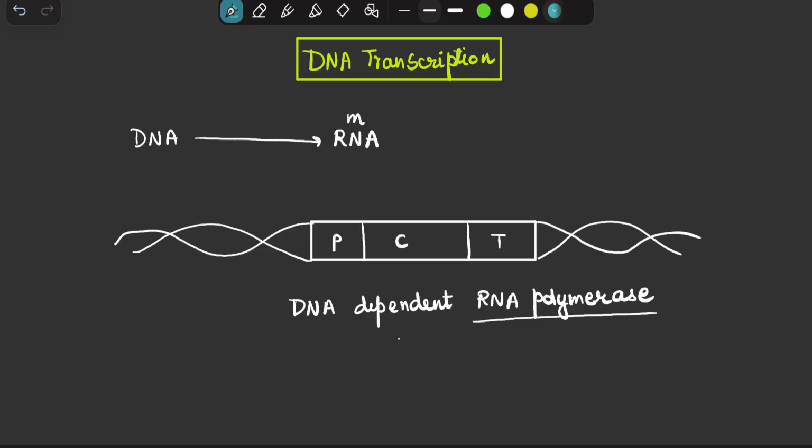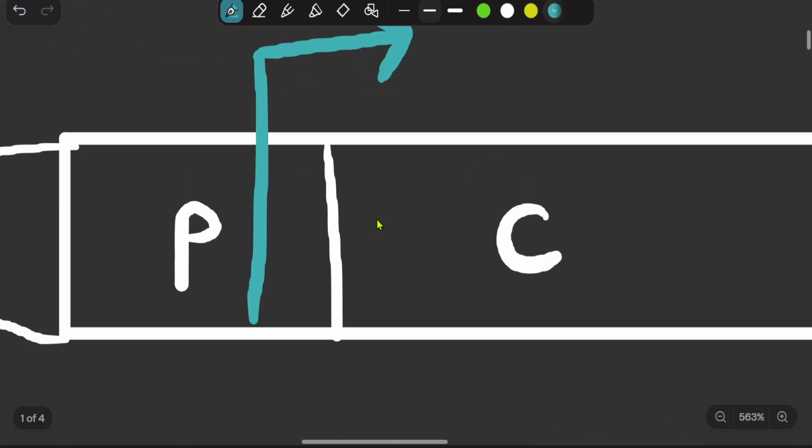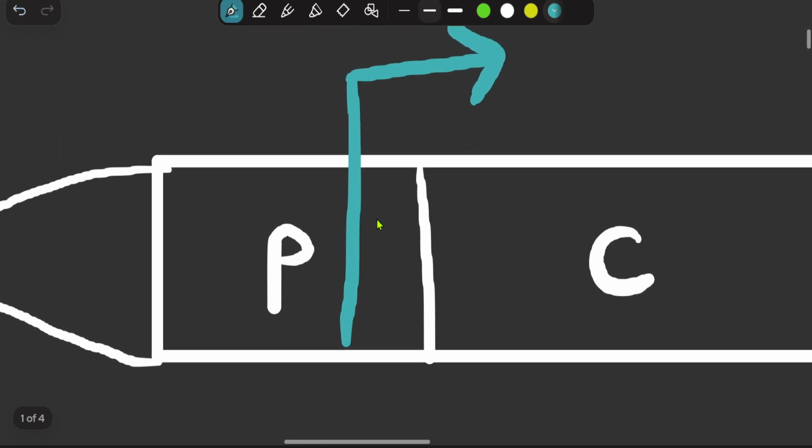This start site can be just after where the promoter finishes, or from here, or here, and even a start site covering most of the promoter can be there. So there is a specific point where the start site is present. Let us assume our start site is present over here. This is a particular point which is referred to as a start site.